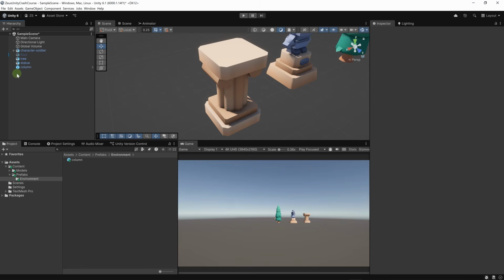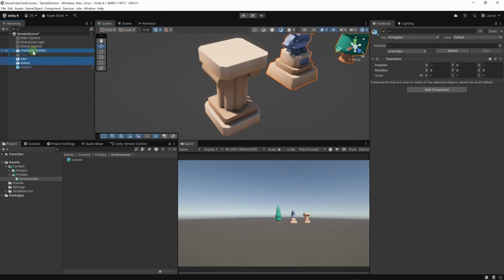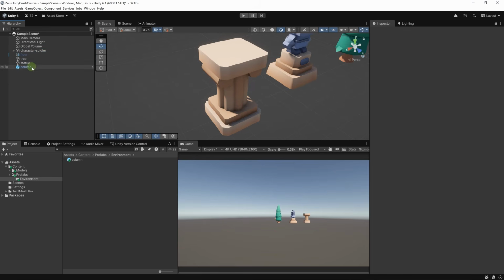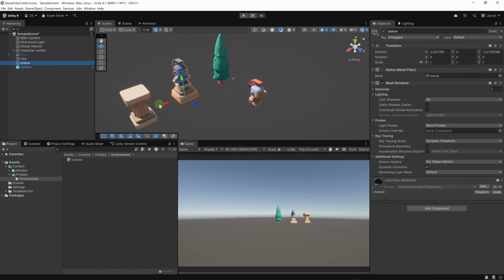So here you can see that we have a blue box. So this is a proper prefab. For the statue and the tree, let's click on both. And also for the character, I'm hitting Control, then clicking on the character. Then let's right click, go to prefab, then unpack. Now these are simple objects, not model prefabs. Let's do the same for the statue.